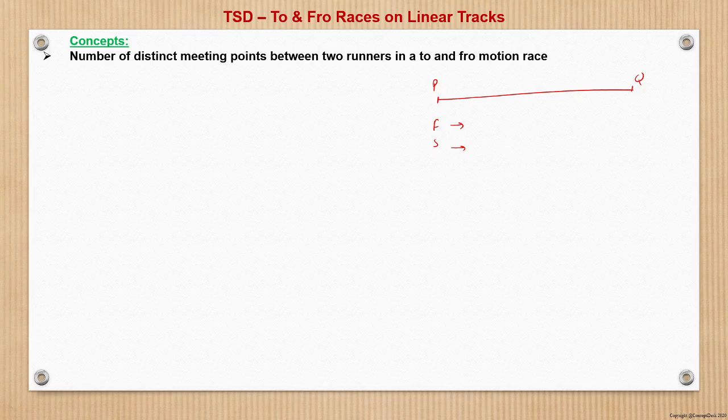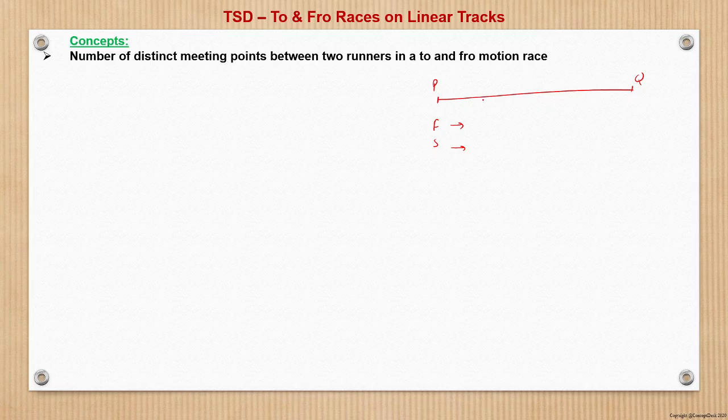Suppose they continue moving to and fro on this track PQ. They will be meeting an indefinite number of times if they keep on moving to and fro, right? But the different locations on PQ where they will be meeting, that number is fixed, and that is finite, right?